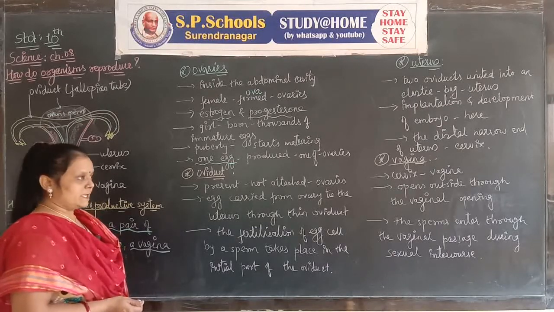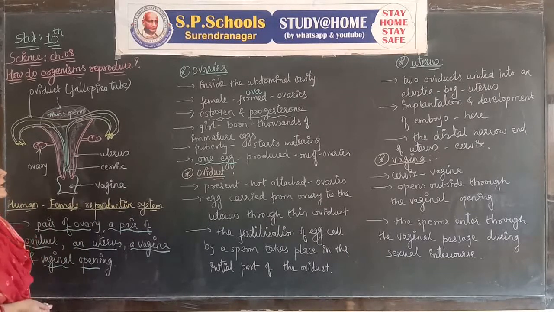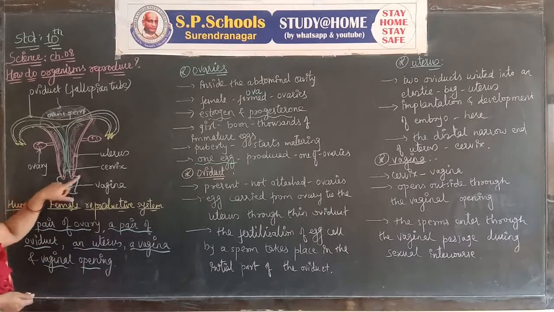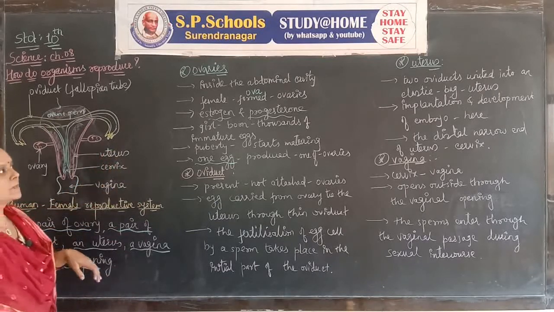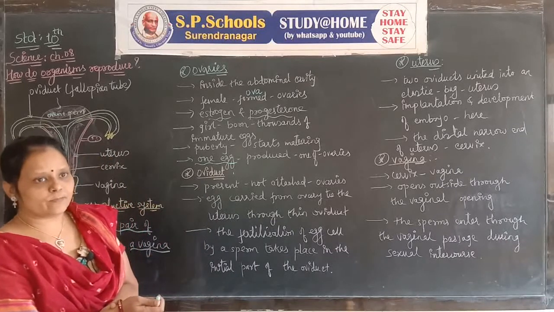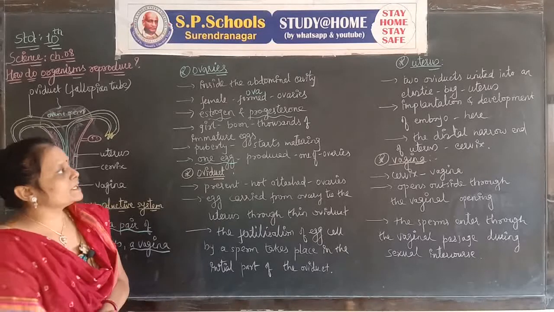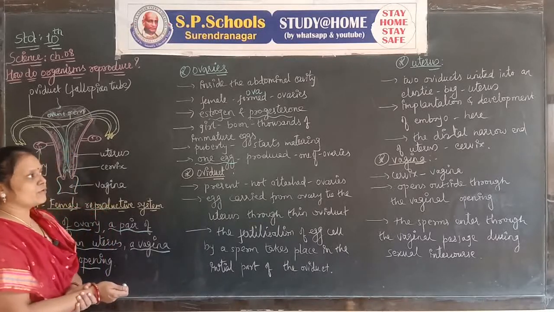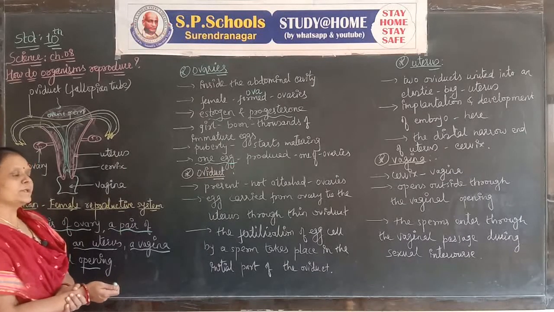Two thin-walled oviducts unite to form an elastic bag-like structure. It is called the uterus. In the female, the uterus plays a very important role in the implantation and development of the embryo.